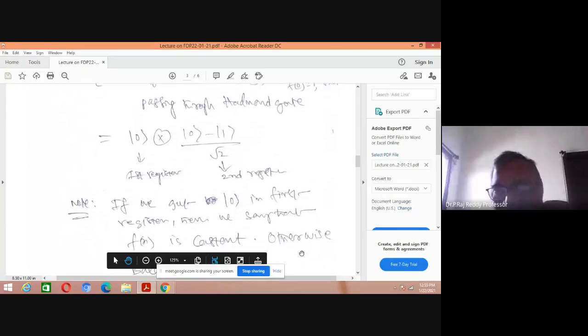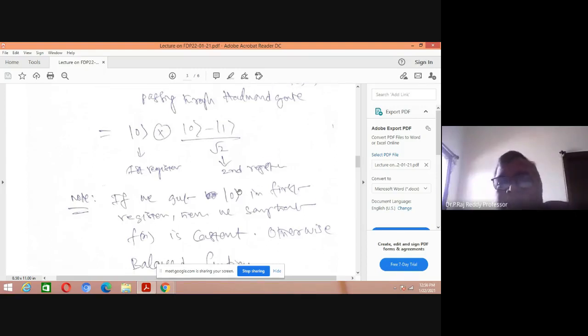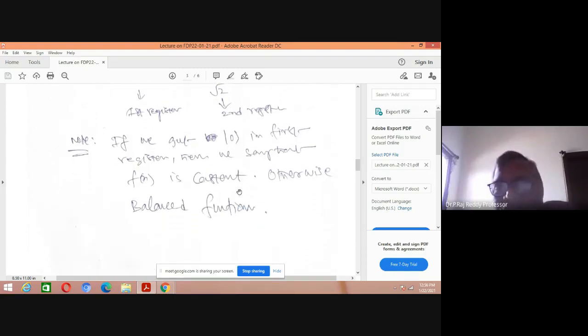So what is to be noted here? See here, at the end of the result, you are knowing whether it is a constant function or a balanced function. By a single click, you know whether it is a constant function or a balanced function. In the case of a classical computer, what you have to do, the bits are arranged in horizontal order. To know whether it is 0 or 1, you have to make two operations. But in the case of the Deutsch solver, with a single click, you can know either of the functions. Is it clear? So that's why this is a simple starting algorithm of quantum computing.